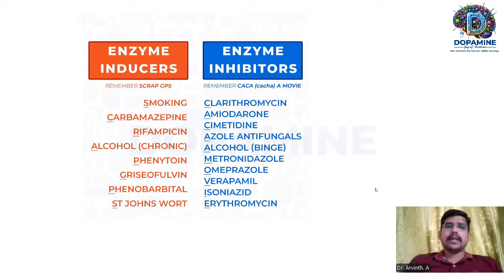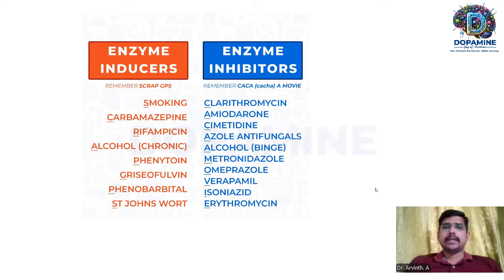These are the examples for the enzyme inducers and for the enzyme inhibitors. So we should never combine two groups of drugs in these classes. Among the enzyme inducers, we have smoking, carbamazepine, as we saw, and rifampicin, which is an anti-tubercular drug that also induces the enzymes of the drug being taken simultaneously. And chronic alcohol, phenytoin, griseofulvin, which is an antifungal drug, phenobarbital, and St. John's wort. St. John's wort is an alkaloid derivative used for chronic depression, but because of its potent enzyme inducing property, it is not used commonly nowadays.